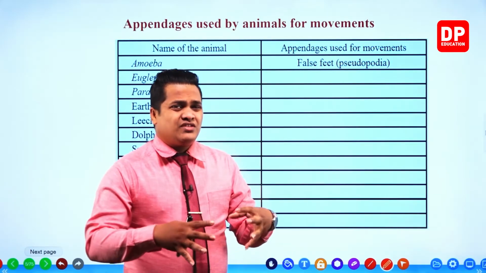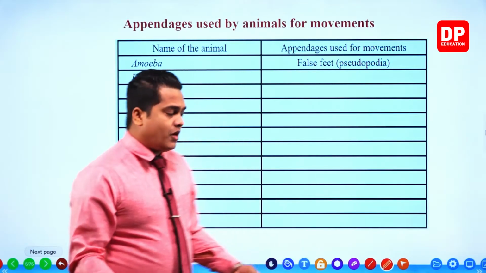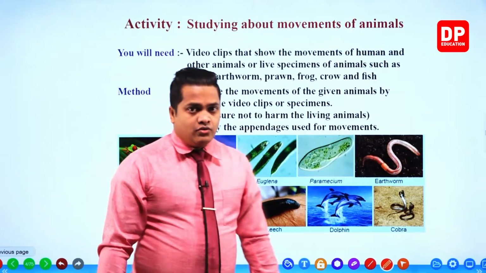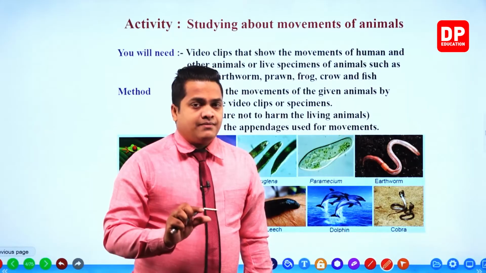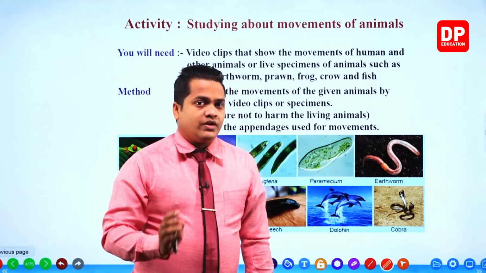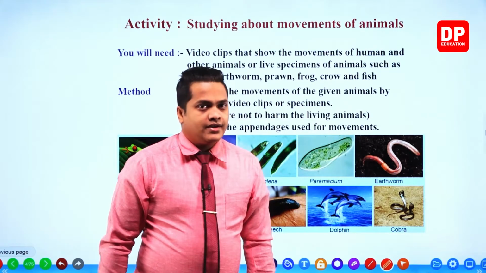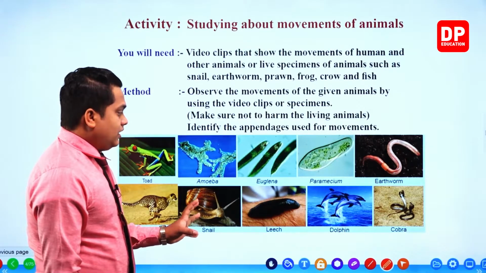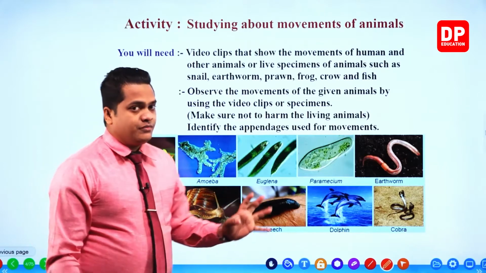So you can use any animal you want, no problem within it. However, you should be able to write down the part which is important for the locomotion or for the movement of the particular animal. Okay, remember that. So this activity is very simple to do. What do you have to do?